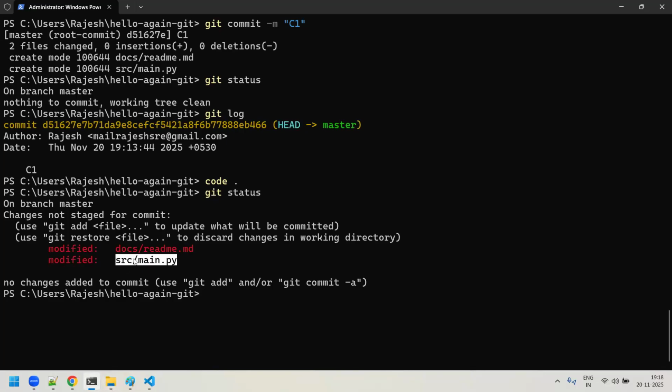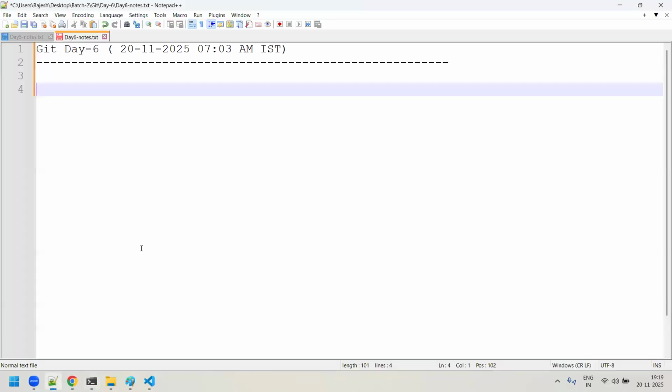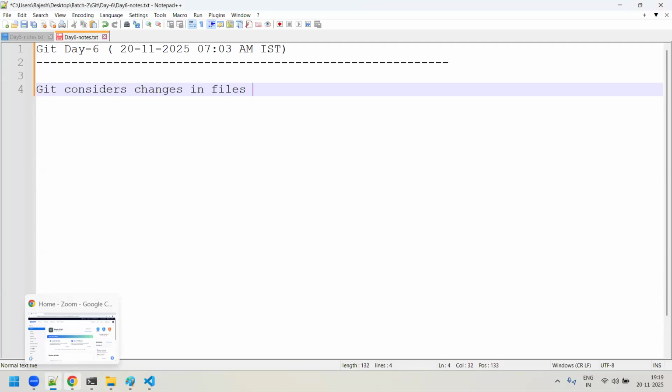So why? Because Git will not consider changes for a directory. It will never consider any directory. If the directory has files, then Git will consider the changes on the files, not the directory. So in the notes: Git considers changes in files, not directories. If you have an empty directory, Git will never try to maintain any kind of history for it.